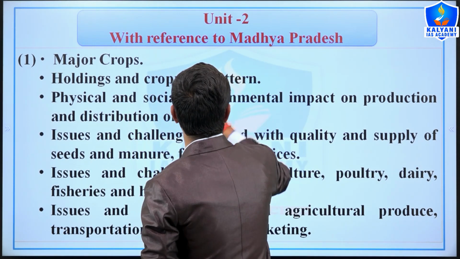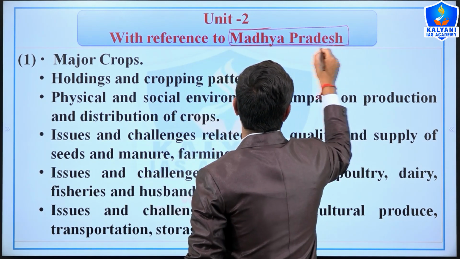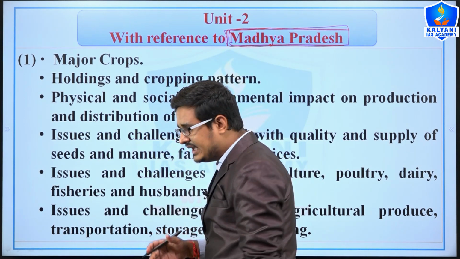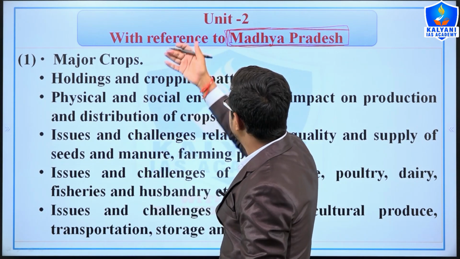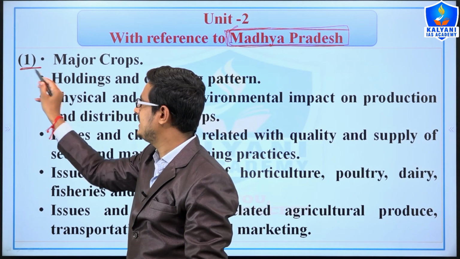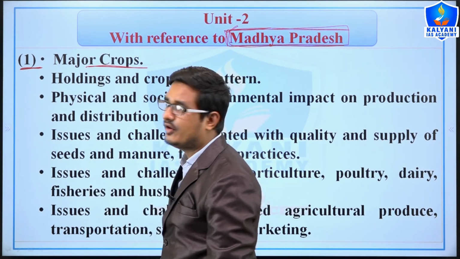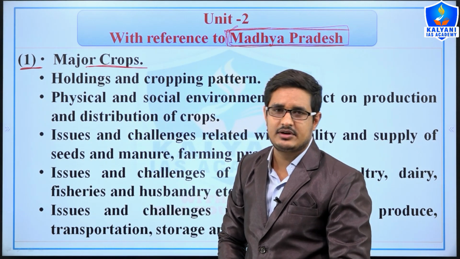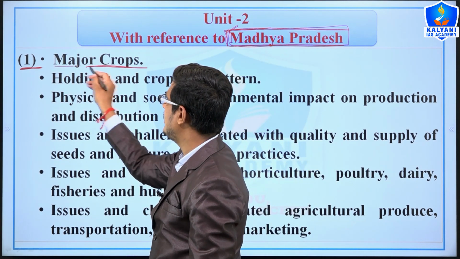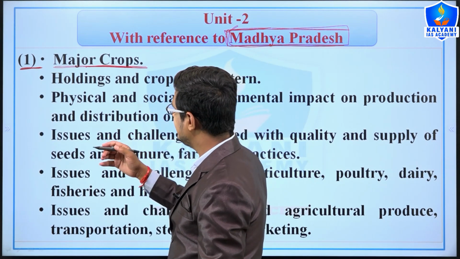See, unit second is regarding Madhya Pradesh. So we will study the Madhya Pradesh syllabus. We will discuss the Madhya Pradesh economic syllabus, right? Here, as you know, this is the applied portion. So the first topic is very broad, and we can understand. Firstly, we will study the major crops of Madhya Pradesh, meaning where these major crops are produced, which state produces more crops. So the major crops of Madhya Pradesh are like wheat, gram, soybean, cotton, etc.